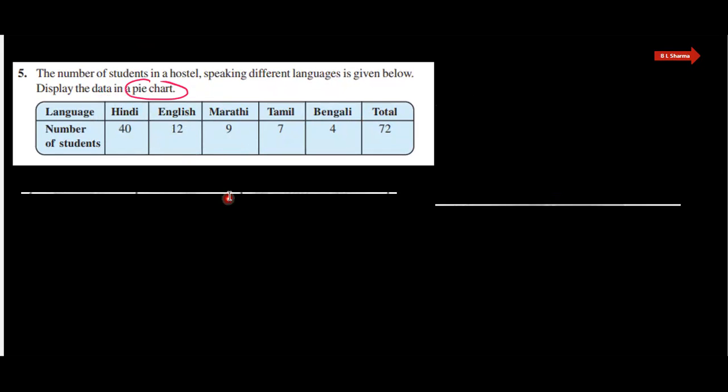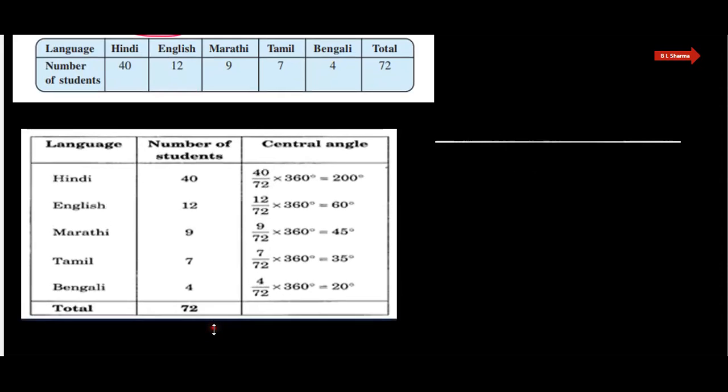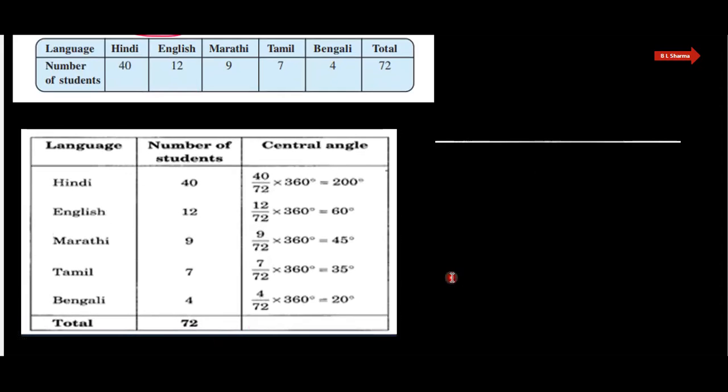For the pie chart we need central angle, and for the central angle we need fraction. Then first of all we have to find out the fraction here. So we write here Hindi 40, English 12, Marathi 9, Tamil 7, and Bengali 4.